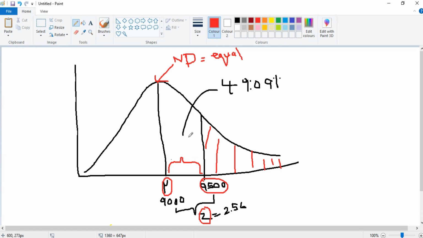So 49.09% is the gap between the mean and the new average. Then how many people have salaries above 9,500? Since the curve is symmetrical, this side entirely is 50%. Same logic. Therefore, 50% minus 49.09 will give this value.